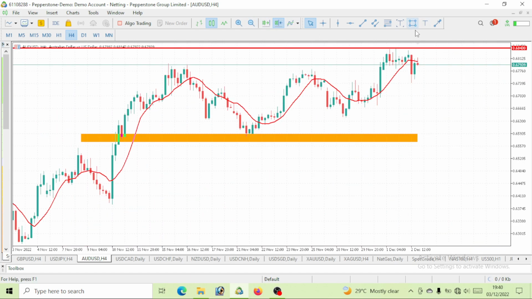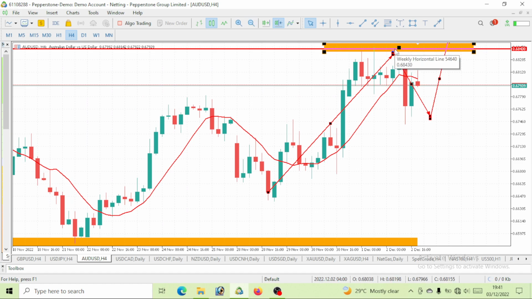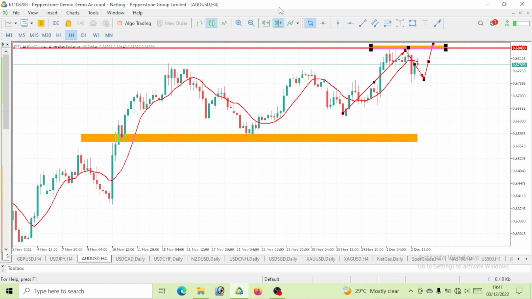So what is the trend for this 4-hour time frame? Clearly, this is an uptrend move. We can see higher highs, pullback, higher highs. Now a pullback is happening, right? So you can possibly wait for this ice to be broken. I think it will make sense, or you will be on the safer side, once this previous ice has been broken. Once this ice has been broken, then you can jump in and take your trade on this AUD USD, because this price might possibly range within this area for some time.